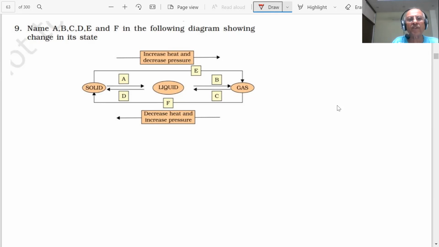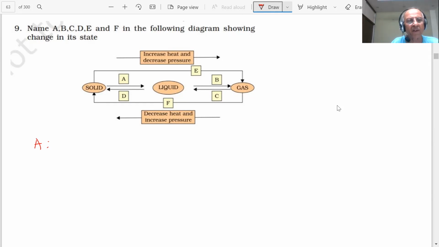Heat increasing, pressure decreasing, decrease in heat, increase. So you have to specify what will be A, student. Sir, melting. A is melting, solid to liquid.